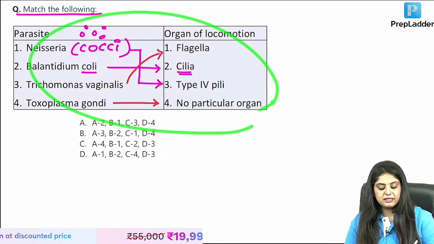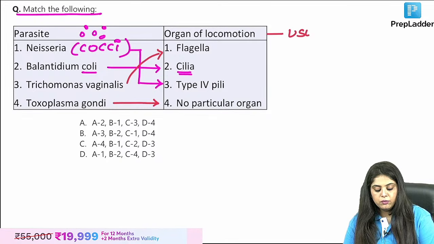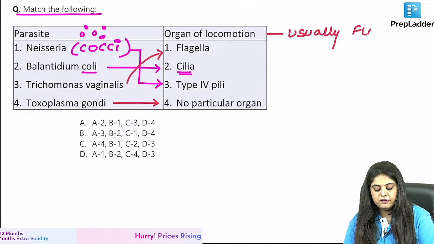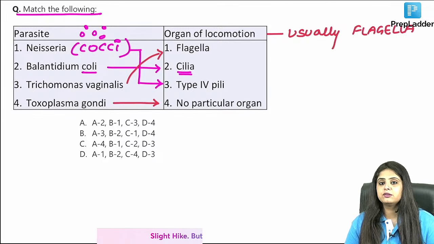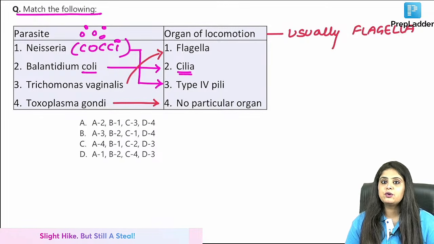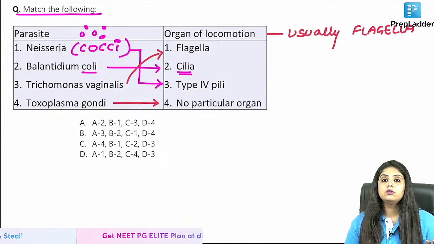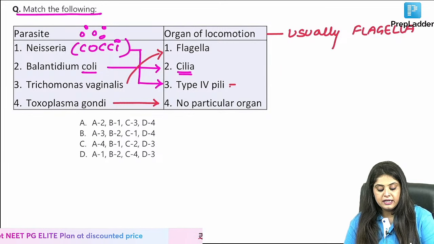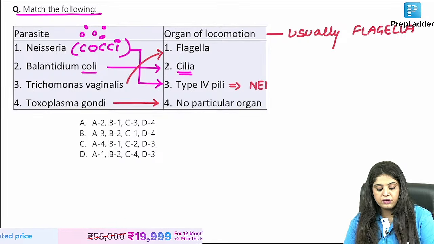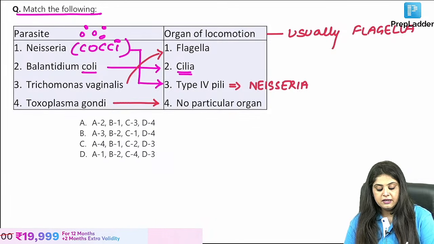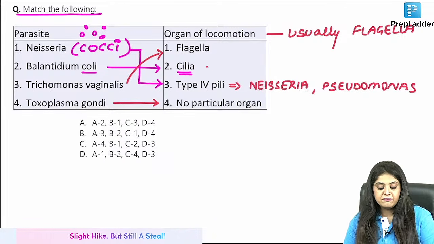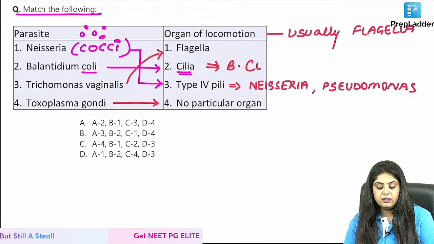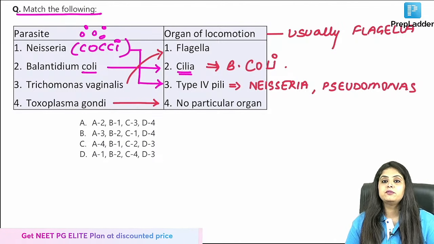So that is what we have discussed. Usually if they ask you for locomotion, please remember it is always the flagella. Flagella are very thin, and you can't see them under a light microscope. So which microscope is better? I just taught you dark field microscope is better. So locomotion is by flagella, but like I'm saying, type 4 pili are important for two bacteria. Please learn it: one is Neisseria and the other is Pseudomonas. For Neisseria and Pseudomonas, type 4 pili help, and cilia are for B. coli.